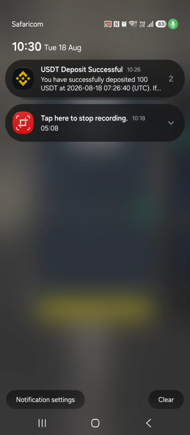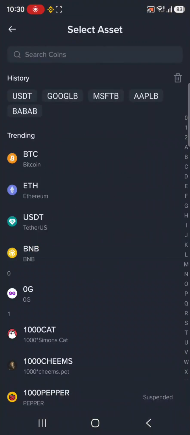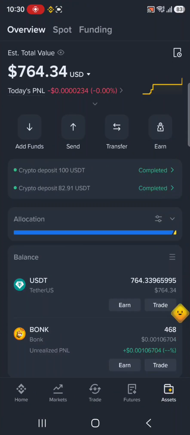So guys, I'm told my withdrawal has been approved and profit sent to my Binance. You can check the time. Let's go to Binance and confirm that with you. You can see now I have 764.